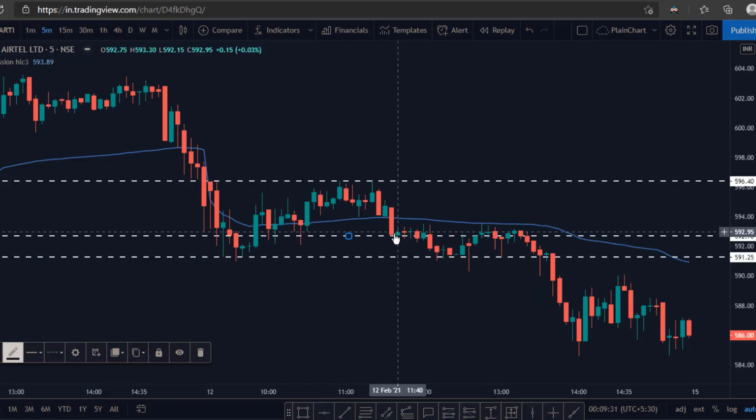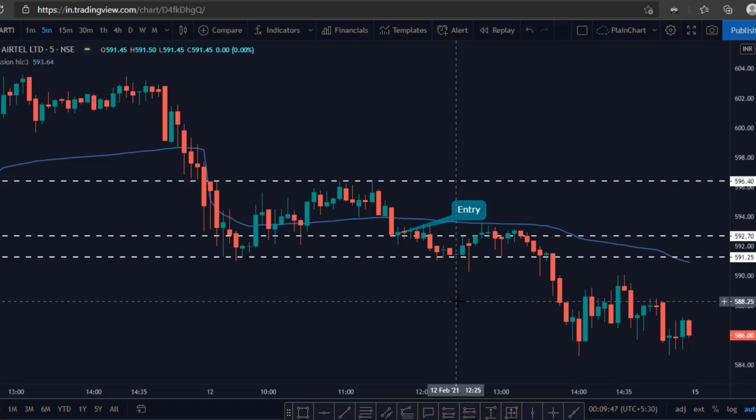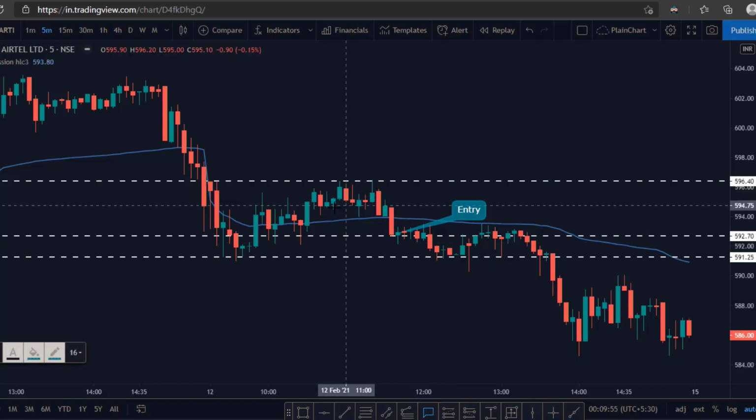This is our entry point. Okay, the next question is what will be my stop loss? Let us see what will be the stop loss. We are going to mark the retracement, right? Whatever the price has fallen below the VWAP line and again has retraced, whatever is the high of that retracement, we are going to mark that as stop loss.